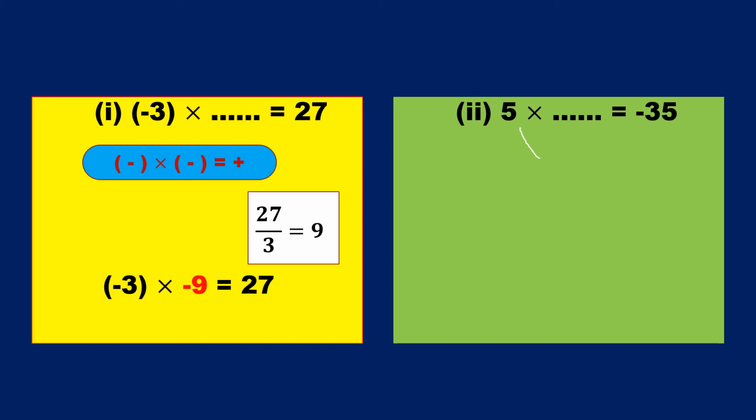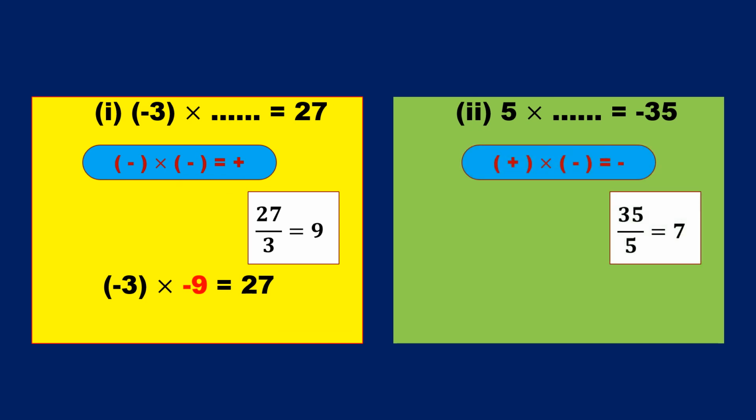Here it is in multiplication, and when sent across it becomes division. So first let us write the symbol, and 35 by 5 is 7. So it is minus 7. Here is the next problem: dash into minus 8 equals minus 56. Here your result is minus, meaning it is a friend of two different symbols.